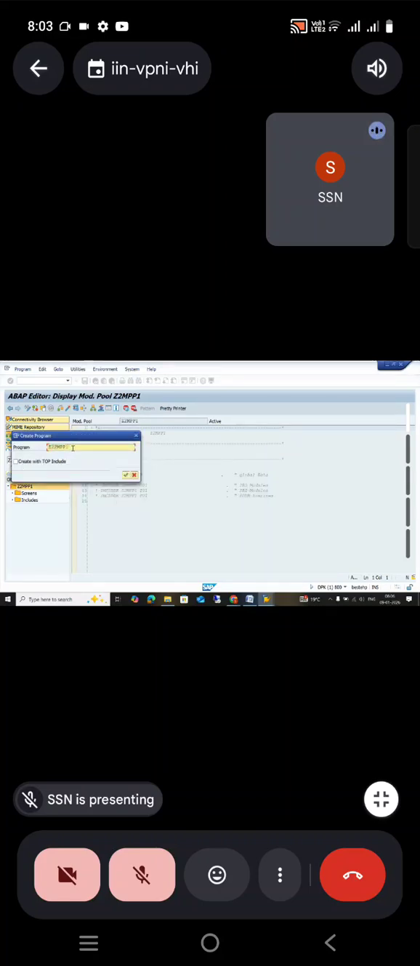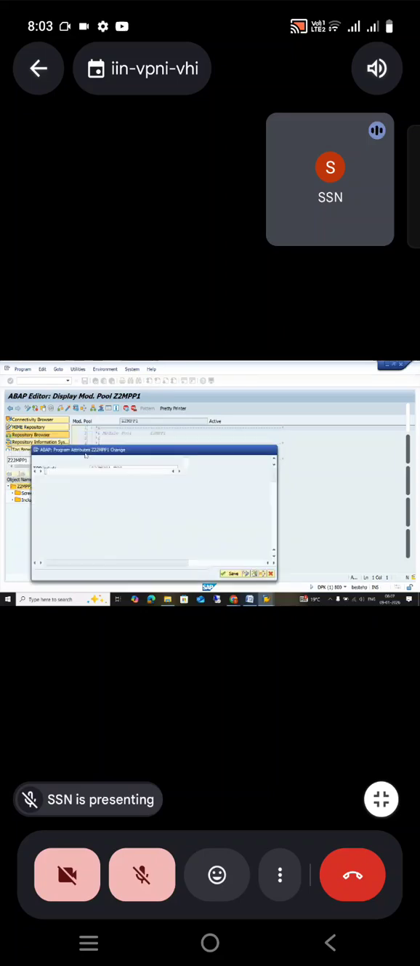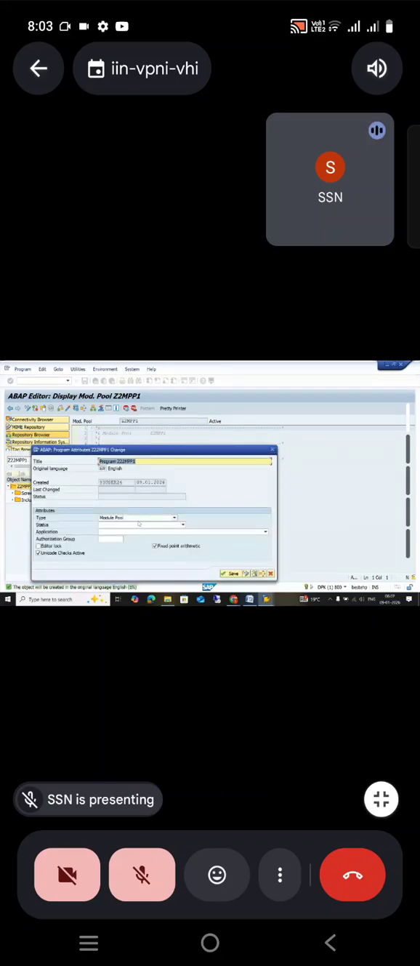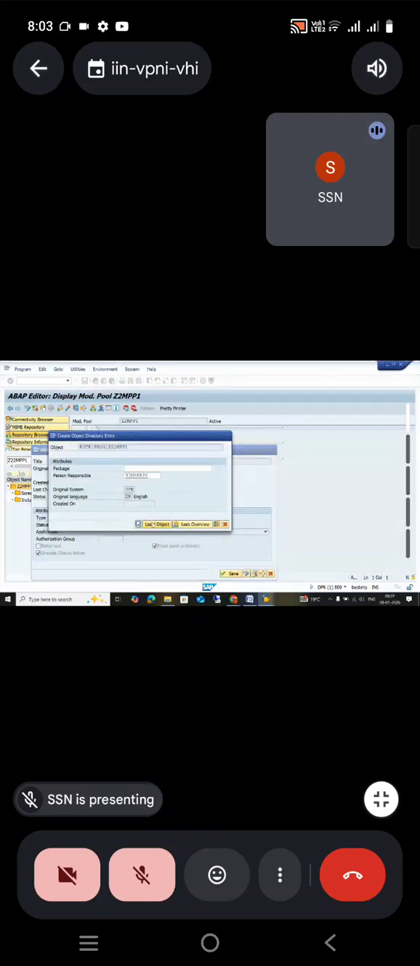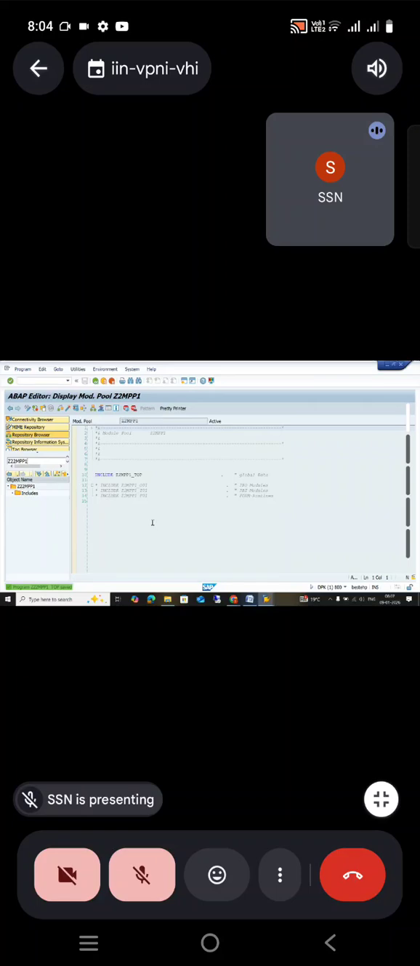With top include means an include program which ends with TOP. Which is ending with TOP means in that you will have only declarations. That is the meaning of that. You can see I'm just giving the same name with the top include name, and now it is choosing type M program. Click on save, local object, done. This is how we are going to create the module pool program.